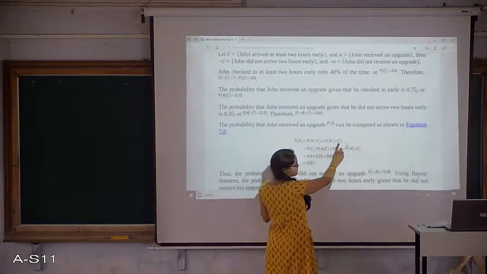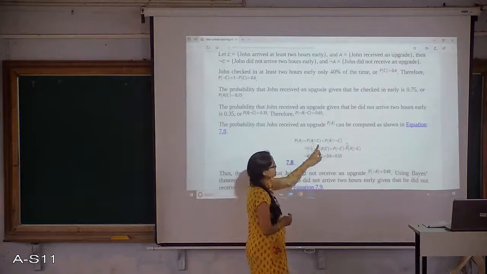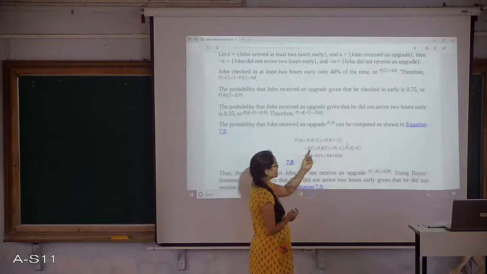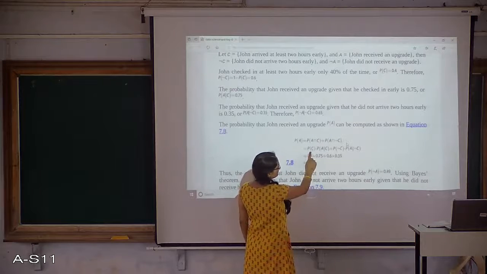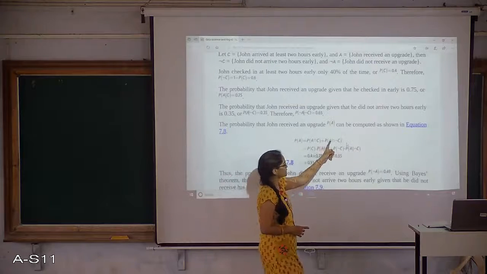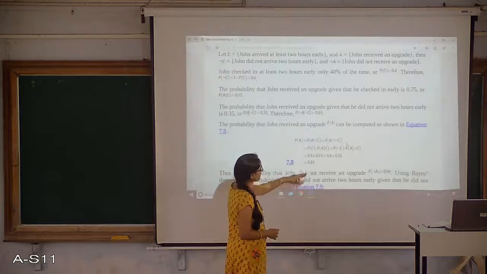Getting upgraded when he has not reached 2 hours early. So this formula is replaced, right? This is a probability formula, you already know that: P of C into P of A when C has occurred. Similarly, I am just replacing the formula with this. I am putting all those values.